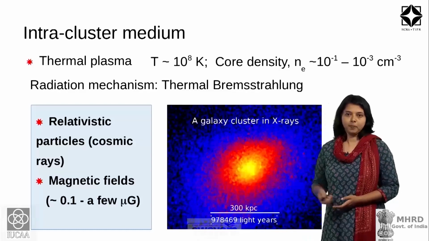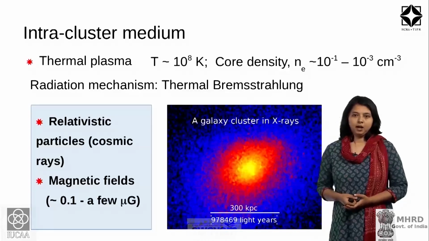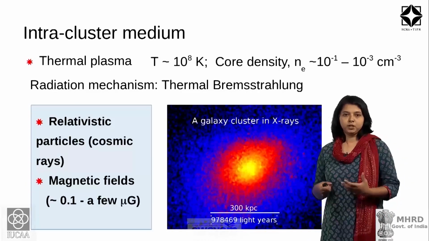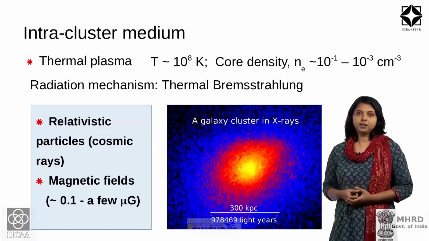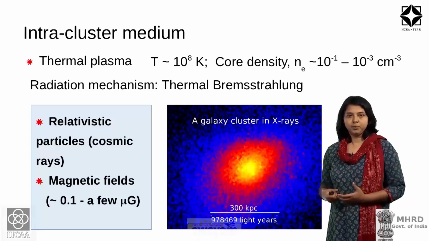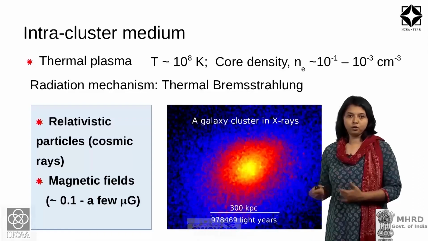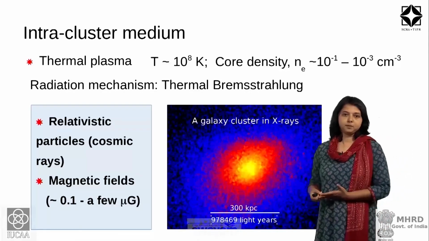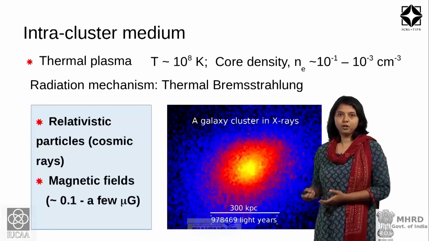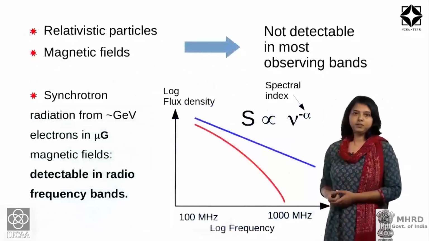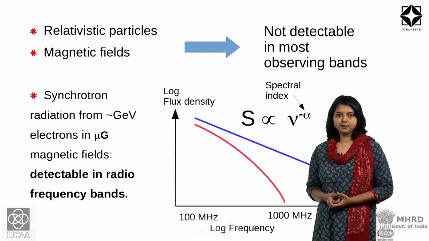Here is an example of a galaxy cluster as it looks in X-rays. However, what is not seen in this X-ray image are these components which are basically relativistic particles and magnetic fields. Relativistic particles are typically termed cosmic rays, and the other non-thermal component is magnetic fields, and the magnetic fields in galaxy clusters are known to be of the order of 0.1 to a few microgauss. So, these relativistic particles and magnetic fields are not detectable in most observing bands.